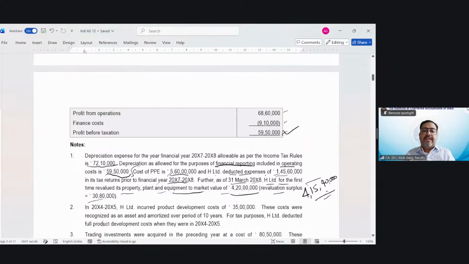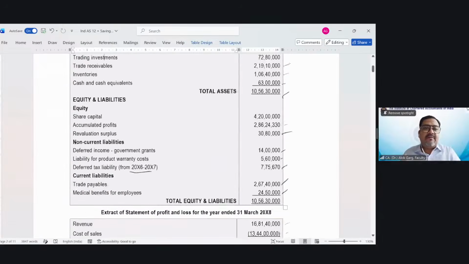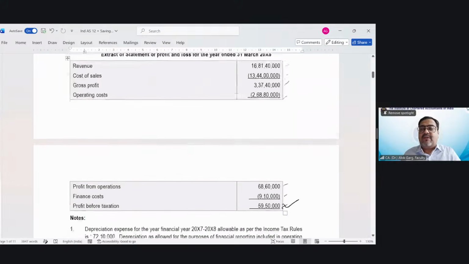Then my dear friends, in 2004-2005, H Limited incurred product development cost of 35 lakh. These costs were recognized as an asset and amortized over a period of 10 years. So this product development cost was recognized as an intangible asset. We have seen this product development cost in the balance sheet: 21 lakh at 31st March 20x8. But when it was initially capitalized, the value was 35 lakh.